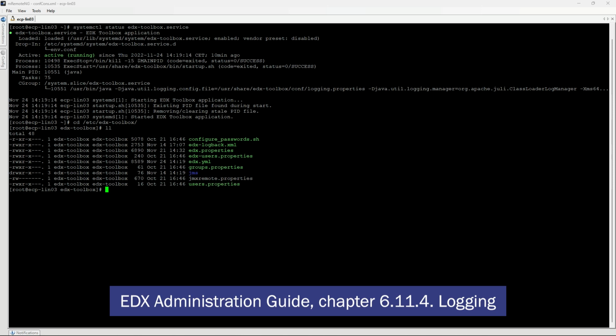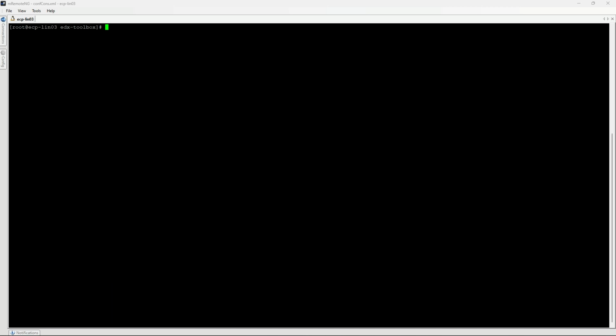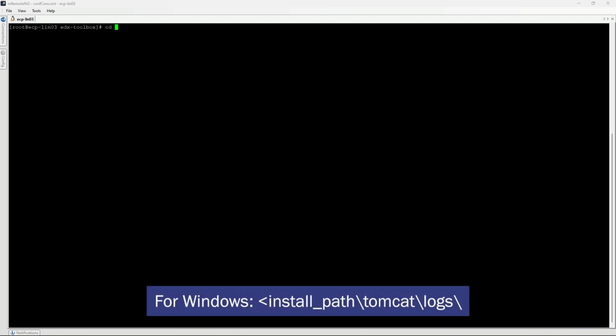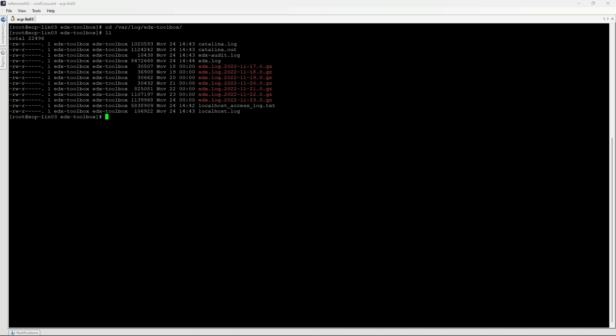To get further information about login, please refer to the EDX Administration Guide, Chapter 6.11.4 Login. In case of any issues, it's recommended to check the logs. Logs are located in var/log/edx toolbox/folder. EDX Toolbox uses application, audit and Tomcat Catalina logs.